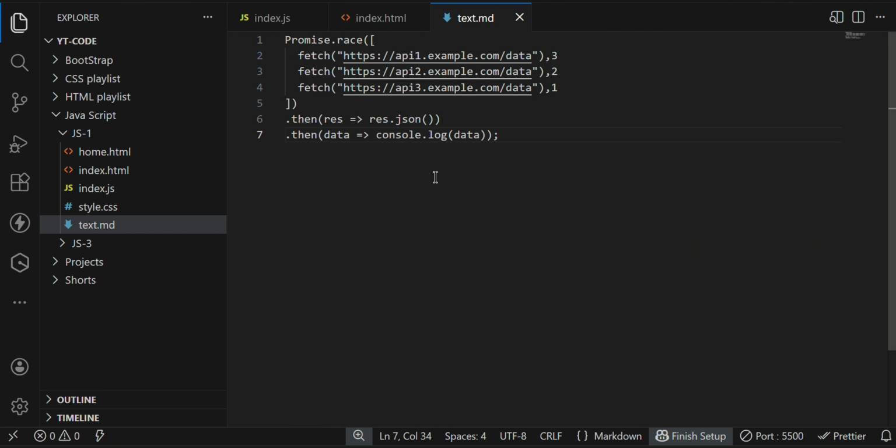And here there is one important thing. Whenever you are using the fetch keyword inside the promises, we need to use JSON also, after this one, dot then, result of JSON, so that we parse the data, meaning it should be in a readable format. For that we are using res.json. Maybe in an upcoming video I will let you know how to use this fetch API, using the promises and using async await.